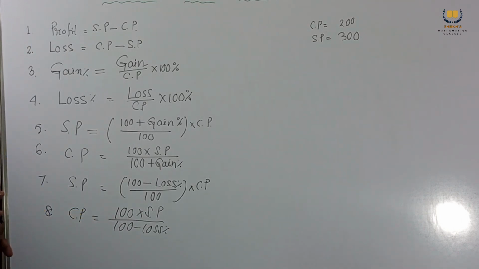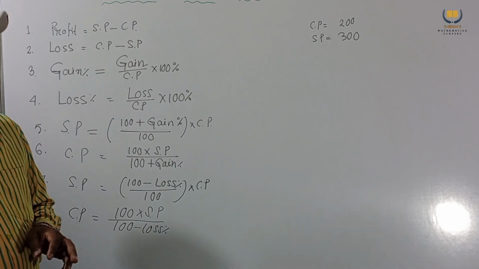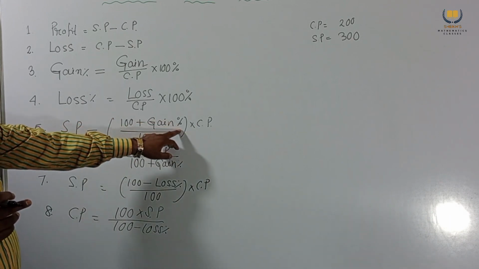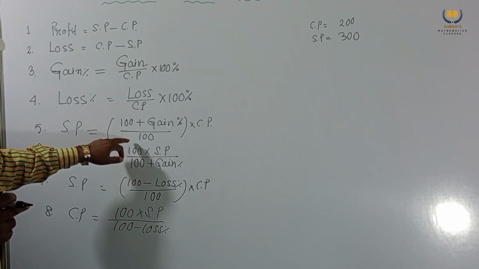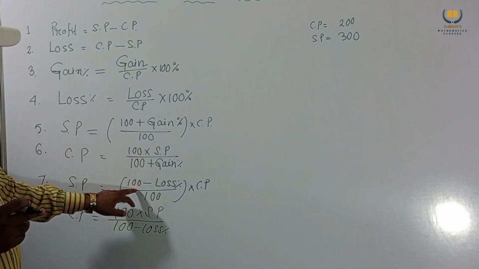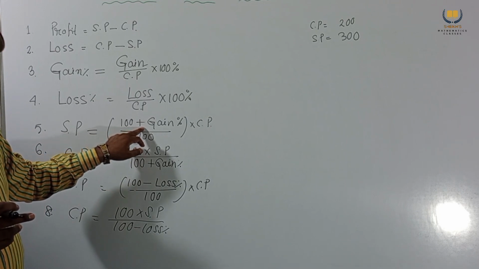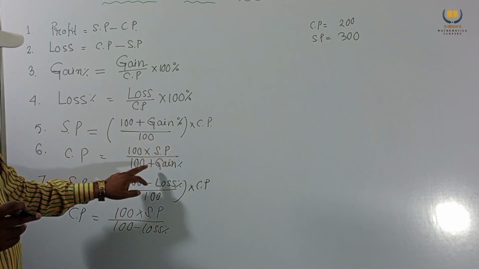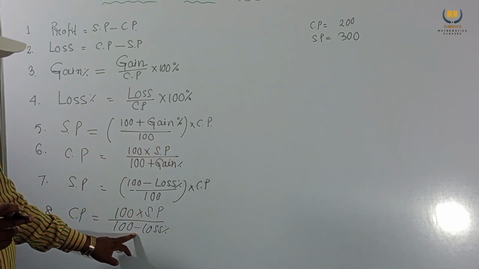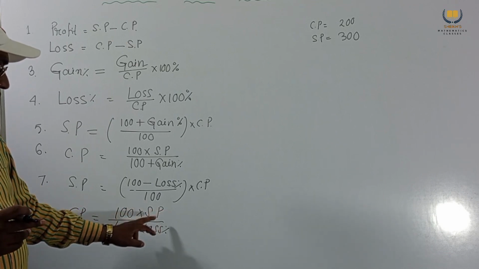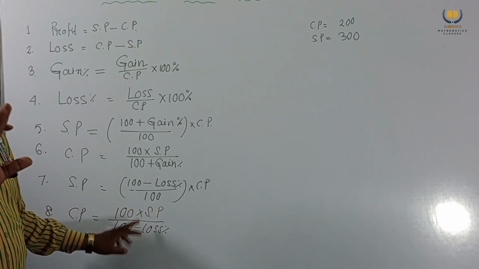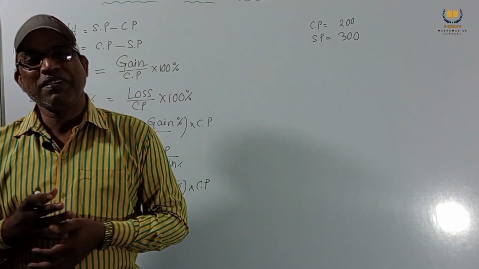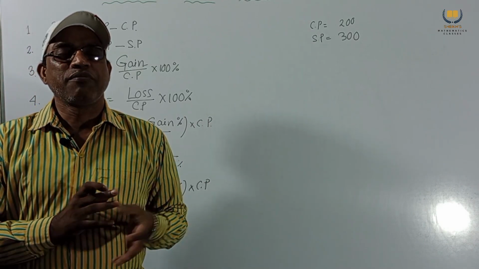So all the formulas are the same. If loss, we get minus. If gain, then plus. SP equal to (100 plus gain percent) into CP by 100, and the same formula in case of loss, SP equal to 100 minus. In gain we get plus and in loss we get minus. Here CP equal to 100 into SP by 100 plus gain percent, and in case of loss, 100 into SP by 100 minus loss percent. In case of loss you have to remember this is minus. By using these formulas we can easily solve problems and get our result within a short time.